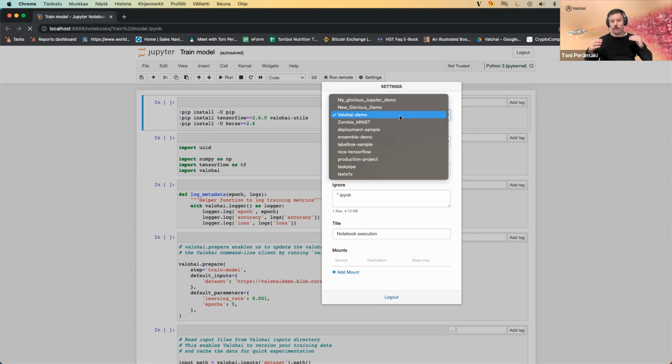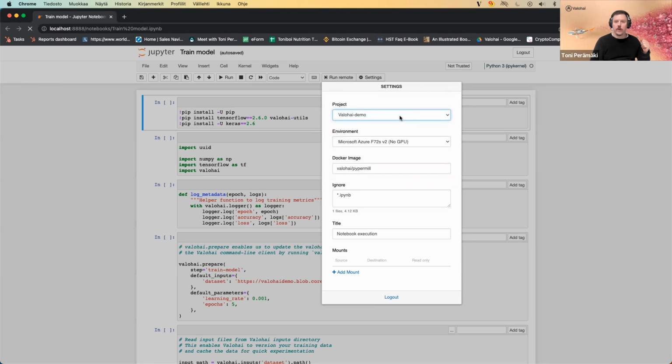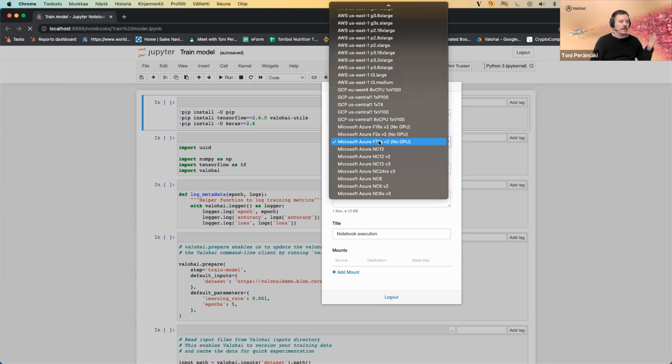And you can invite different people into those three different levels, but also data and computation access happens on those levels. So you can always make sure that only the right people have access to the right data and environments and so forth. So first, we select the project we want to tie this code into. Then I have a selection of different environment types that are available for me from our admin.